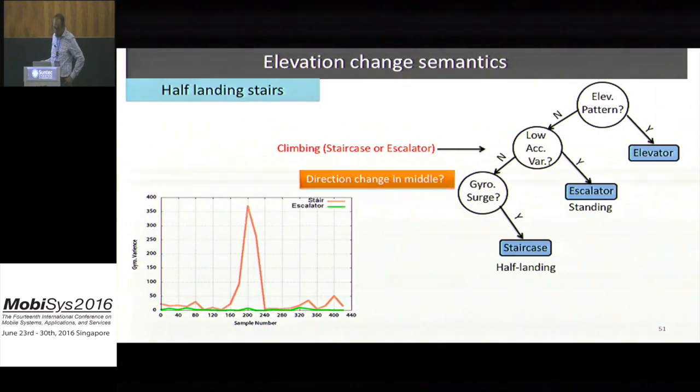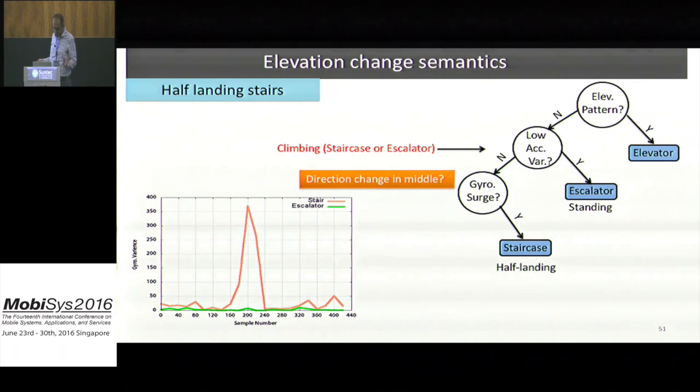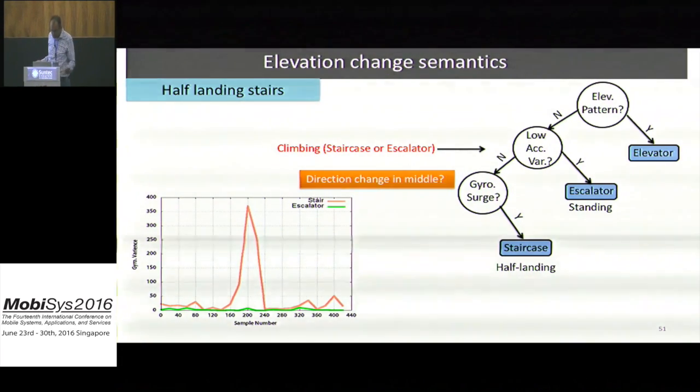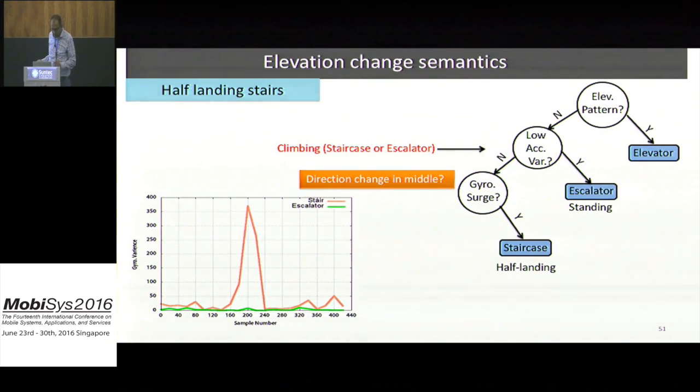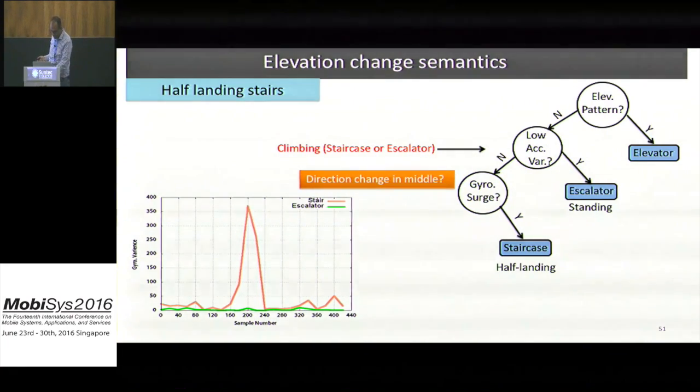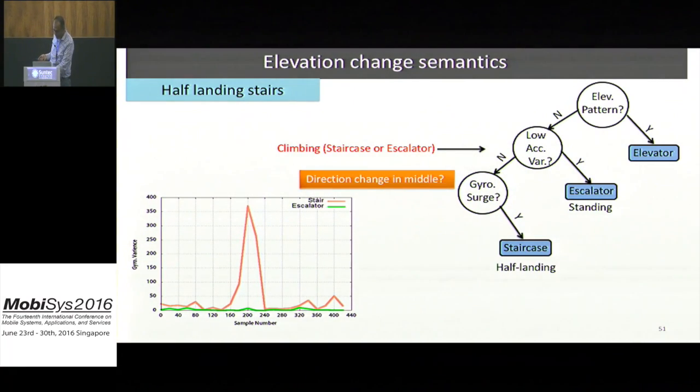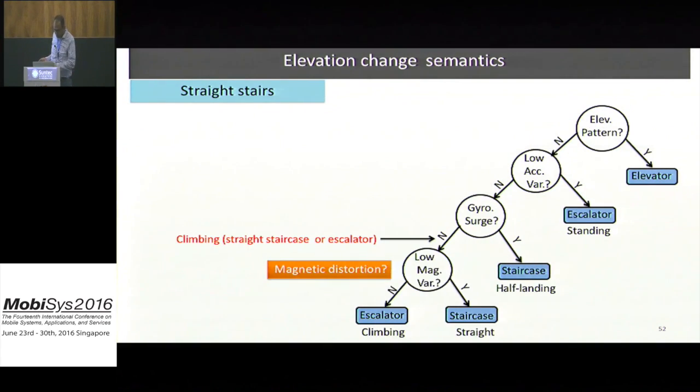So after separating standing on escalators, the remaining traces will be climbing either a staircase or an escalator. We will first separate a special type of escalators or stairs called half-landing stairs, which have a landing in their middle. These half-landing stairs force the user to change his direction completely in the middle of the elevation change period, which is reflected in a surge of gyroscope reading.